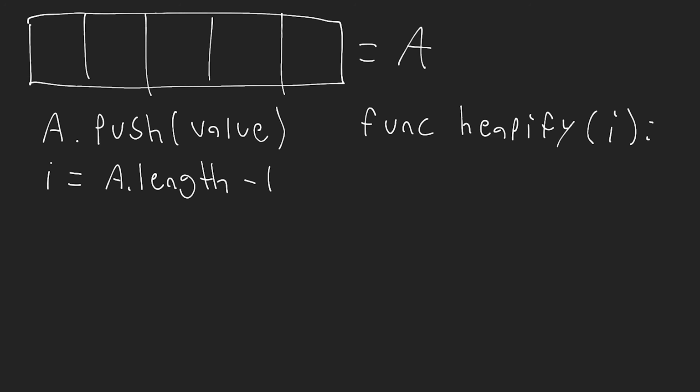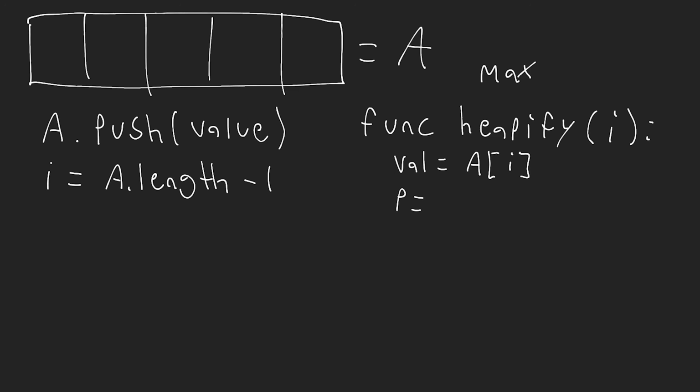So what we need to do for the sift up, right, is look at the parent, and check if the parent is greater than the current value. Now, again, this will change if we're doing a max heap operation or a min heap. So what we'll do here is just assume that we are doing a max heap. So this function could be like max heapify, okay, as opposed to min heapify. So first thing we're going to do is get the current value. So we're going to say val is equal to a at index i.